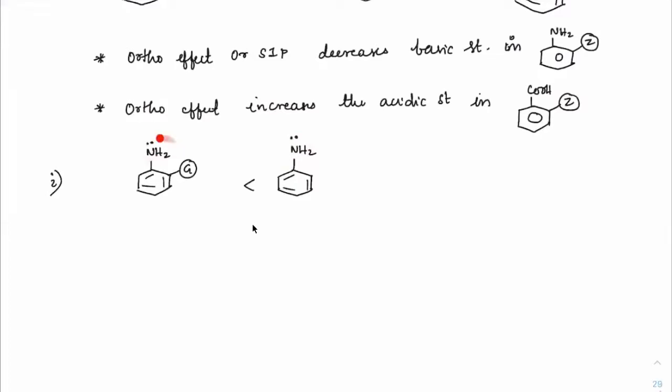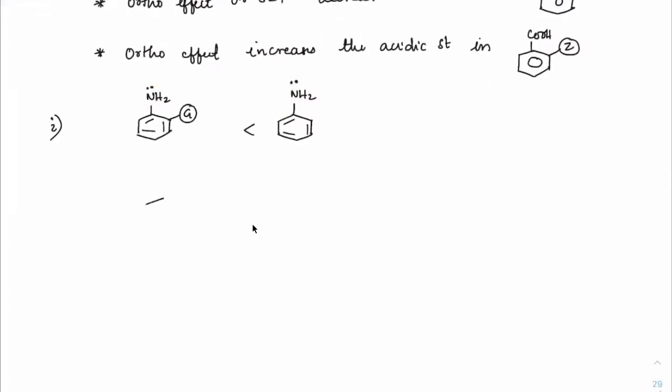But here, after protonation, it will exhibit repulsions between those hydrogens. If you see H, H, and H plus, and this group here, there will be repulsions exhibiting here, while in the case of NH3 plus, there are no repulsions.